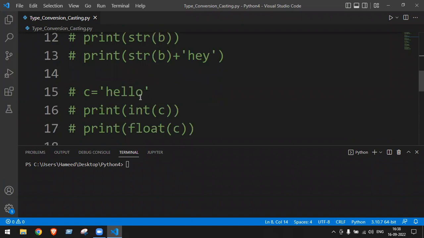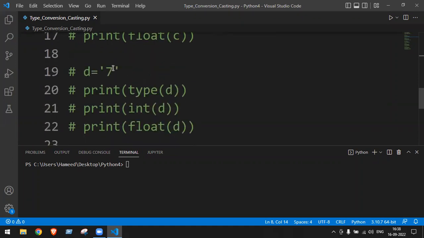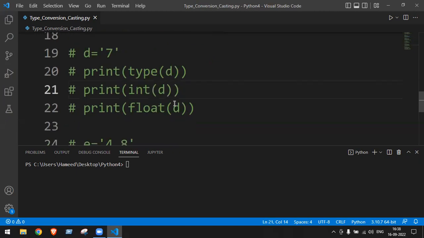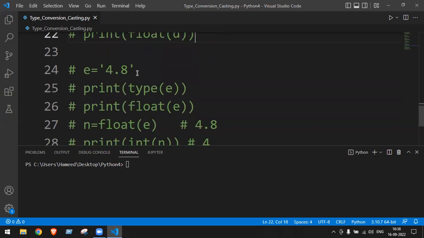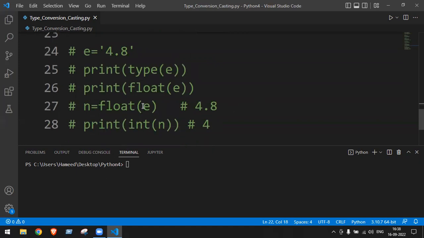When a string had some text or word, directly converting to int or float is not possible. When a string has a number of type integer, we can convert into both types, int as well as float. When you convert to int, we get 7. When you convert to float, the answer is 7.0. Last one: when a string has a float value, directly converting to int is not possible, but directly converting to float is possible. So we first convert into float and store it in a variable. Then the variable can be converted into the type integer.